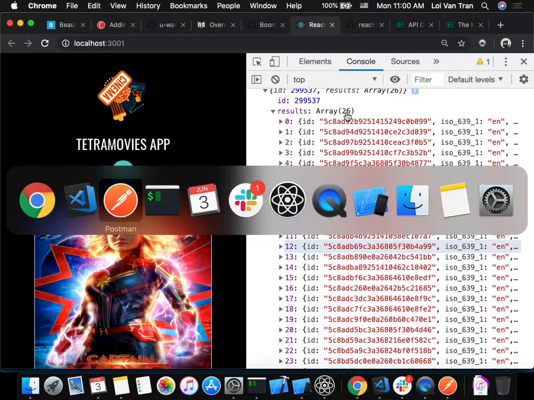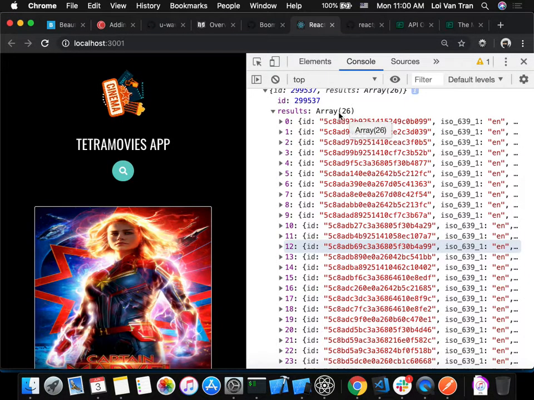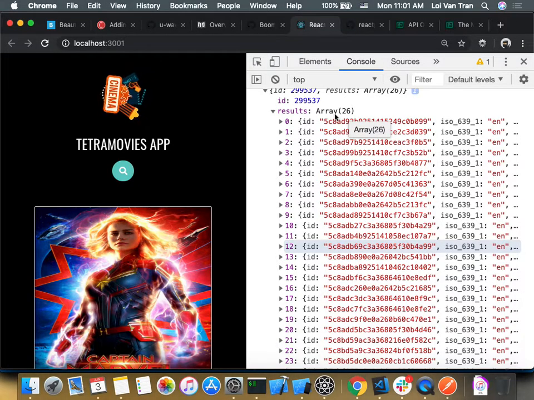So at this point, we need to randomly select one of the elements inside of this array. That's one way of doing it. I think that's the best way, in my personal opinion. If some movies can have 5, some can have 10, some can have 26 different trailers, I don't want to hard code the first one every single time. That sounds boring to me. I want to randomly select one of the trailers and show them.